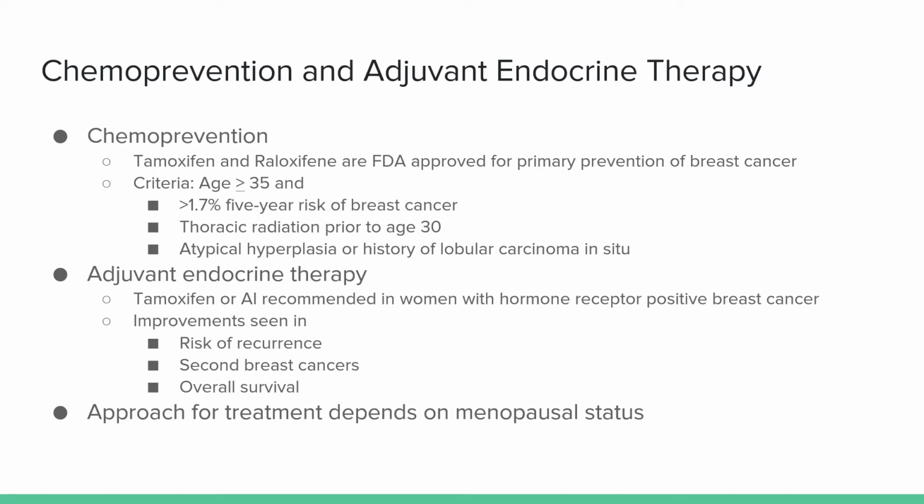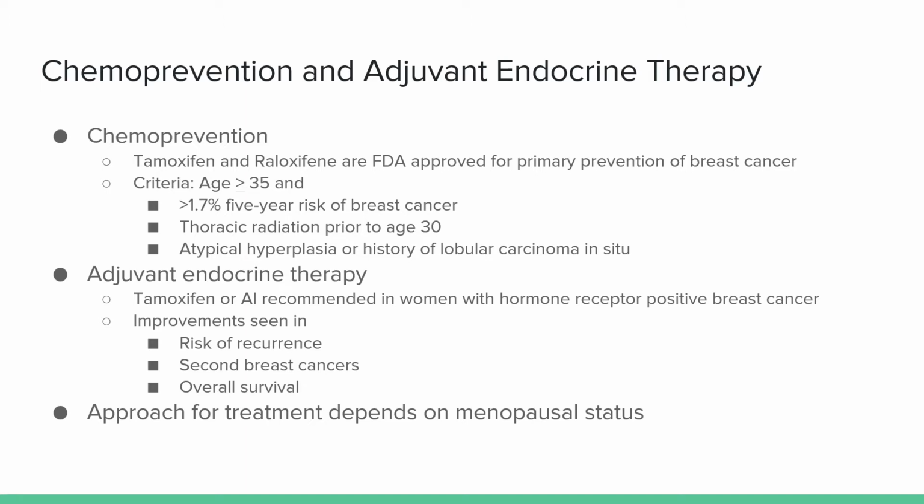There are various criteria that must be met, a few which are listed here. These include age greater than or equal to 35 and either a greater than 1.7% 5-year risk of breast cancer, or thoracic radiation prior to age 30, or atypical hyperplasia or history of lobular carcinoma in situ.